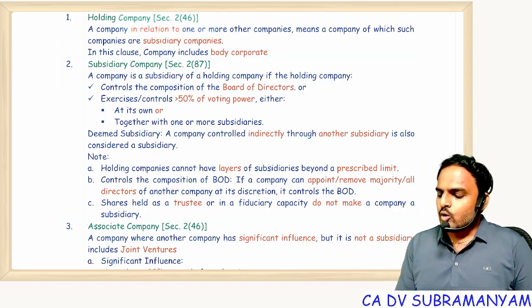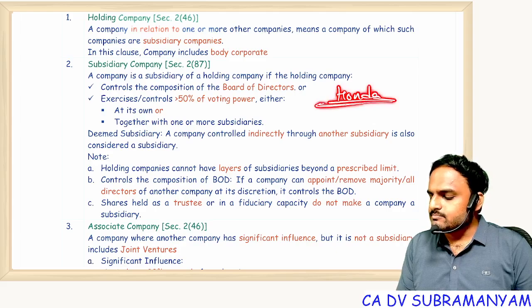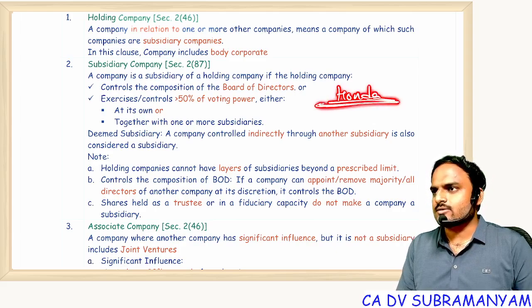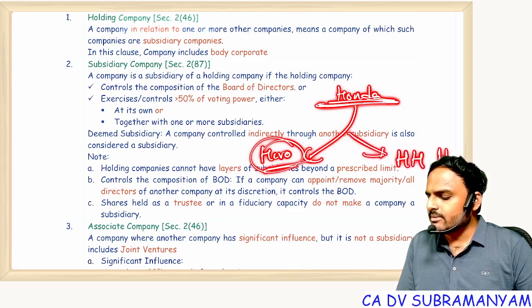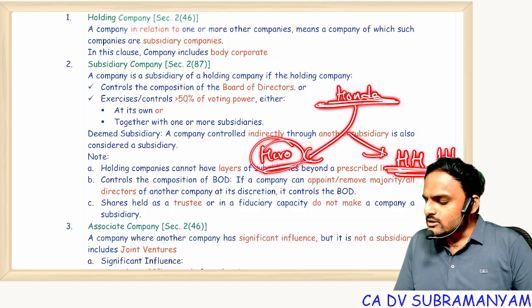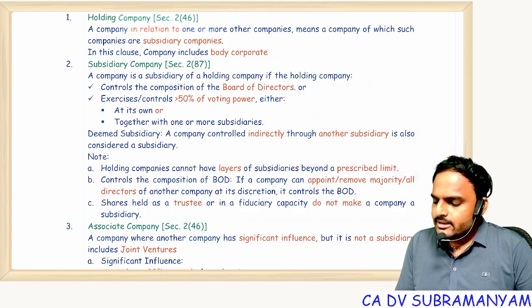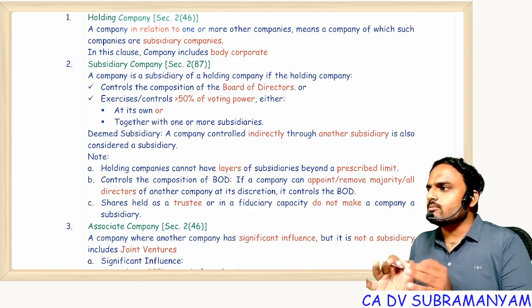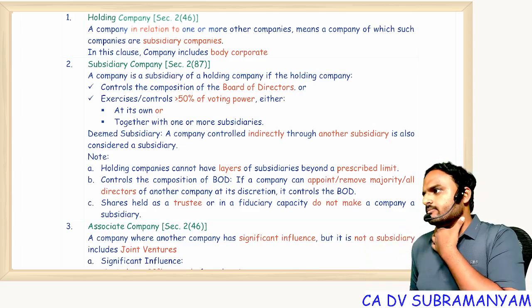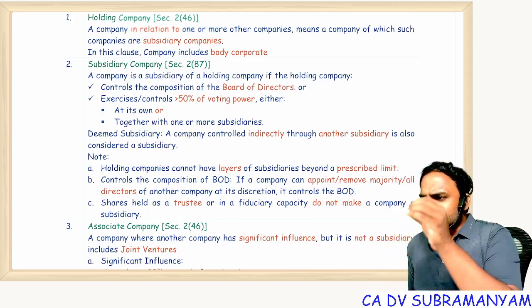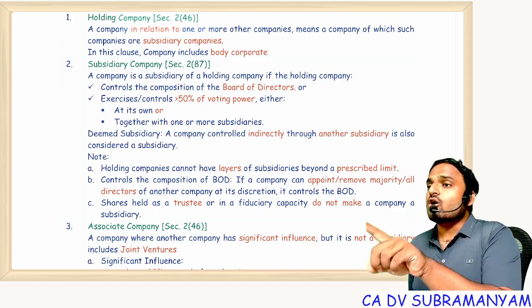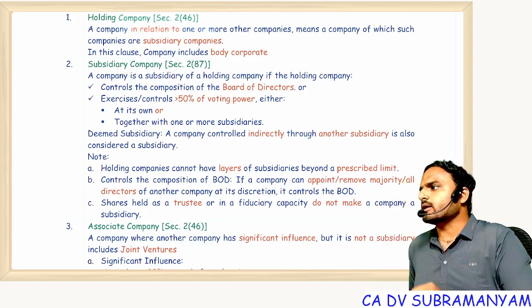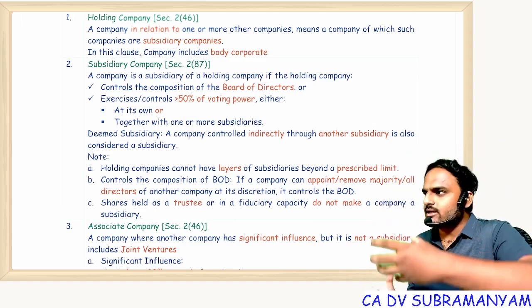For the first time, when Honda decided to come to India to start a two-wheeler manufacturing business, automobiles, Honda went to Hero company and they made a joint venture, that is Hero Honda Limited, for example. According to this joint venture, the majority of the directors will be appointed or removed by Honda. Why? Because if they make any mistake in a decision, it will not only affect the Indian market, it will affect their global market, because the Indian population is very high.